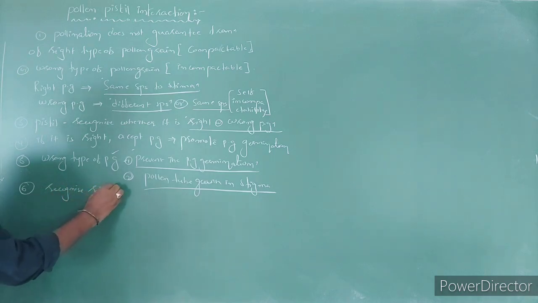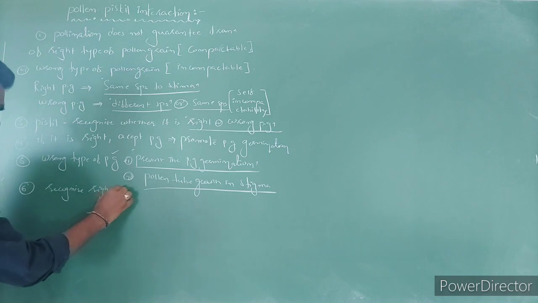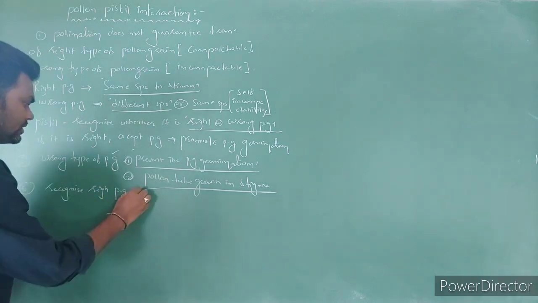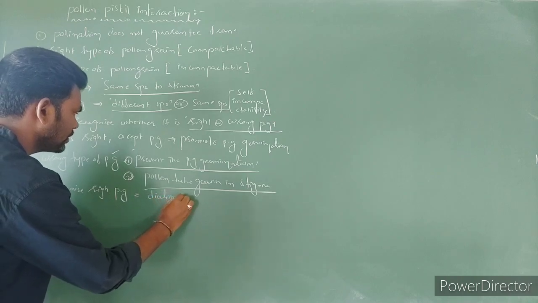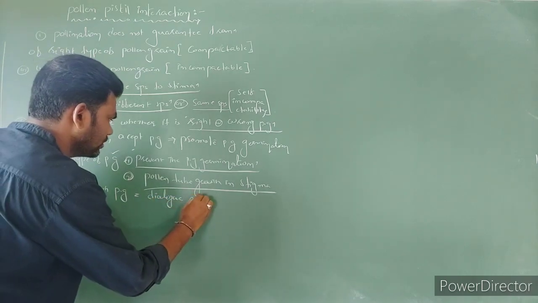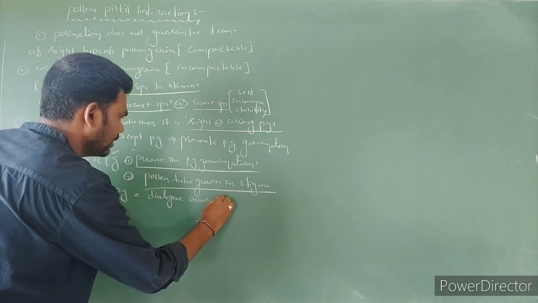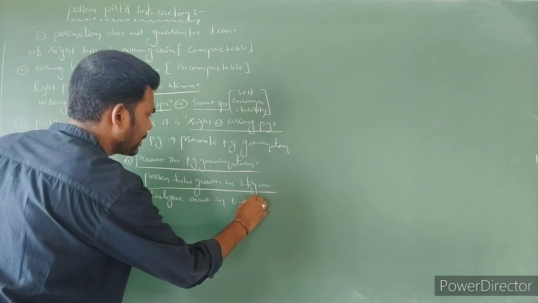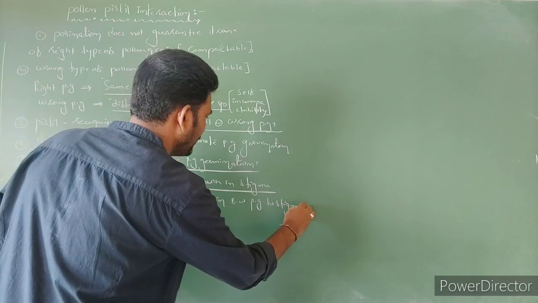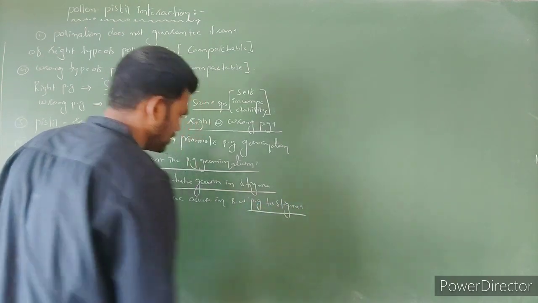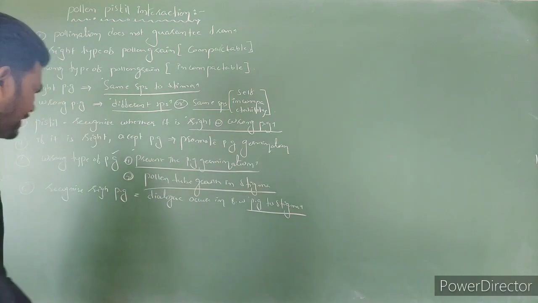To recognize the right pollen grain, continuous dialogues occur between pollen grain and stigma.